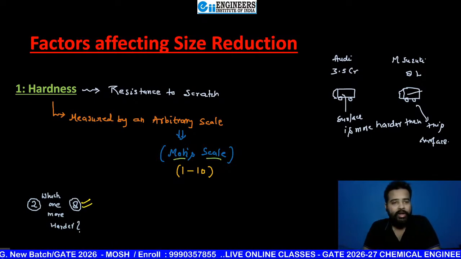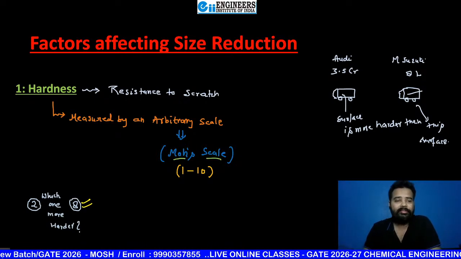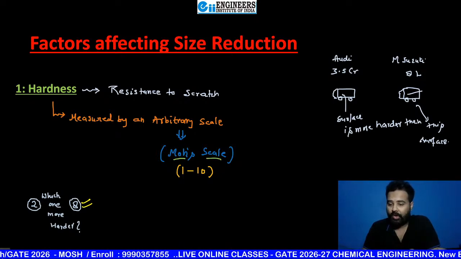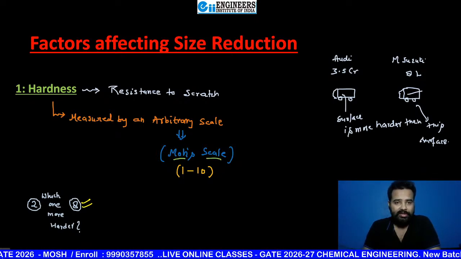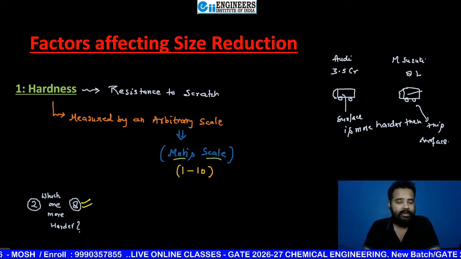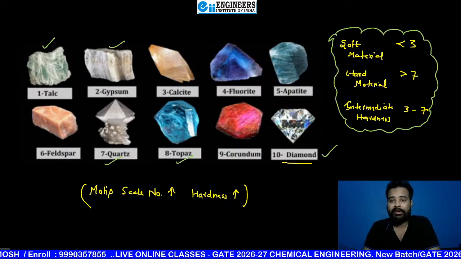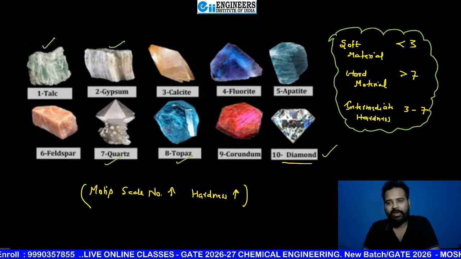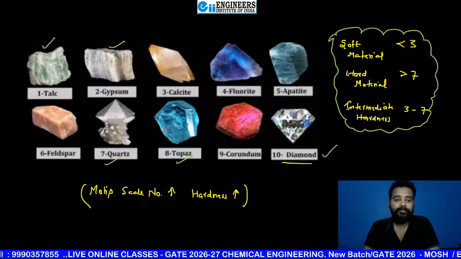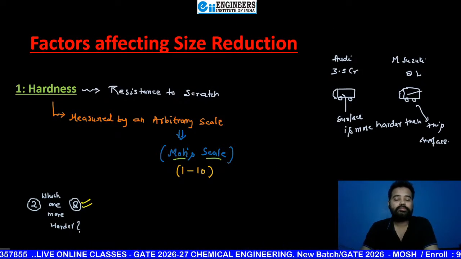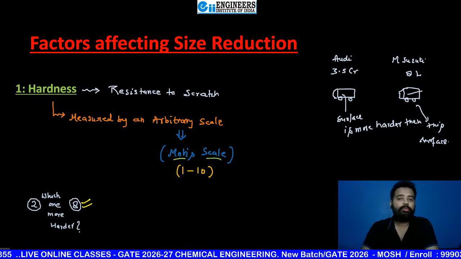So yesterday we had started factors affecting size reduction, and the first one that you had seen is hardness. Okay, so first one is crystal clear to all of you. Is this clear to all of you, beta? What is hardness and how you can measure it, and when you can say a material is a soft material or a hard material. Okay, can we proceed beta? Everyone please tell me.